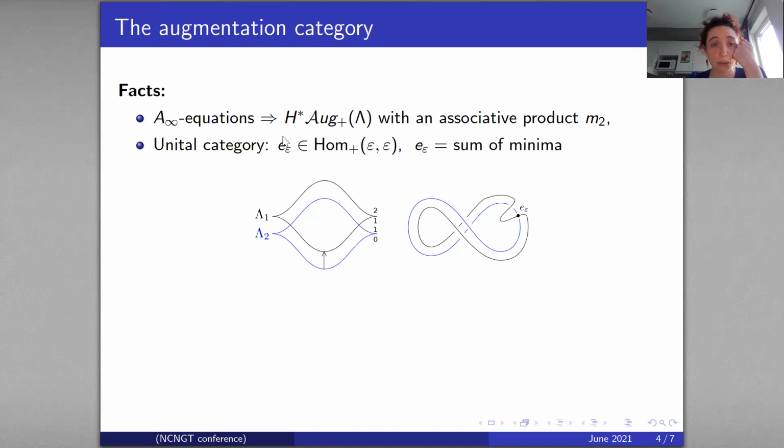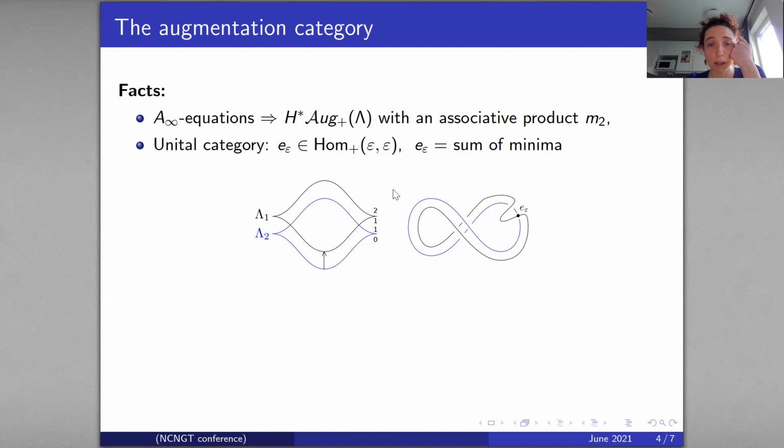And another important fact is that this category is unital, meaning that for each augmentation epsilon, there is an element e_epsilon in this hom space. In particular, it is given by the sum of the minima.